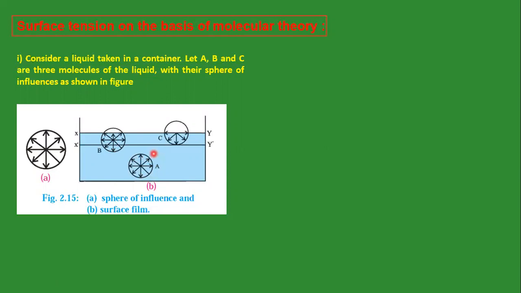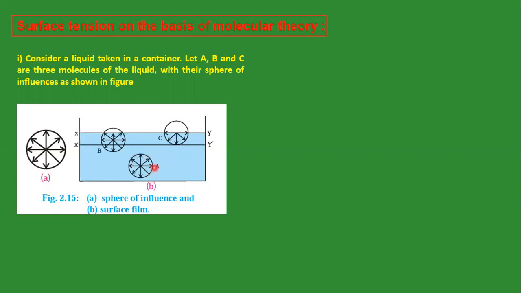On molecule A, only cohesive force, meaning due to the same molecules. On molecule C, there is some force due to these different molecules, the molecules of air. This is the adhesive force. But this adhesive force due to the air molecules on molecule C as well as on molecule B is very, very negligible. Note that.